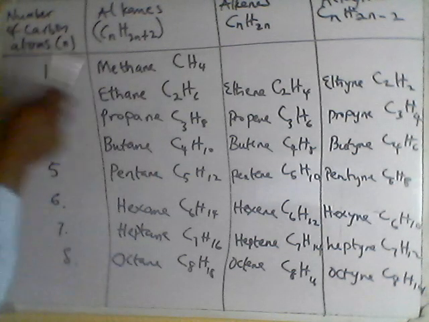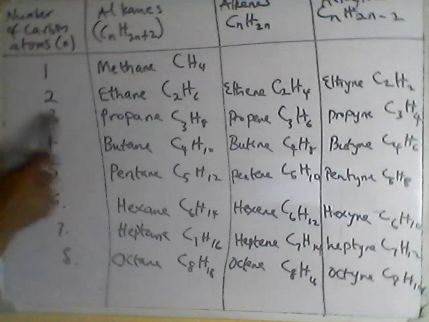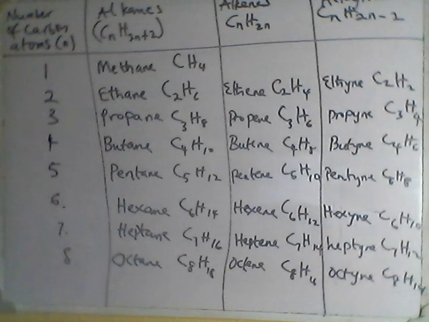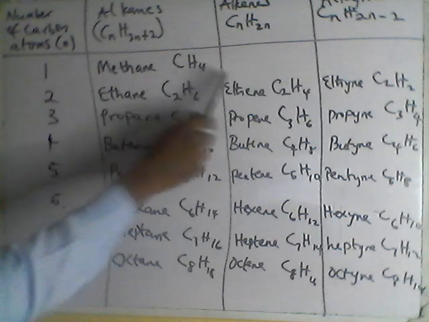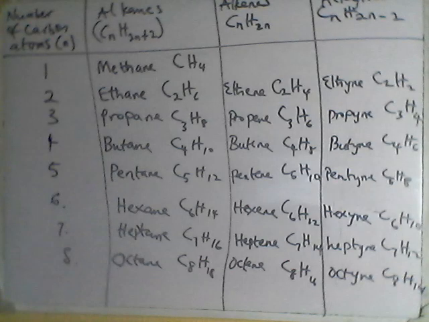The names are derived from the number of carbon atoms in each of them. If I have one carbon atom, the only one that falls into that category is the alkanes, and methane is the first one.